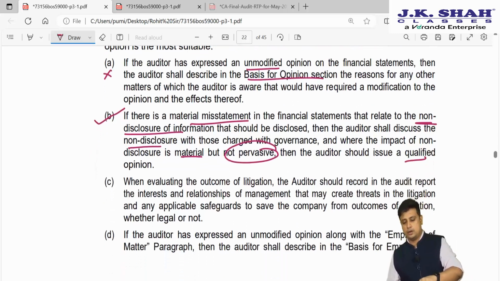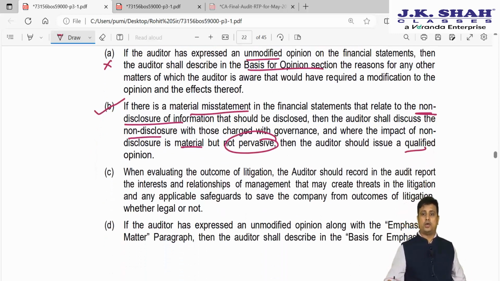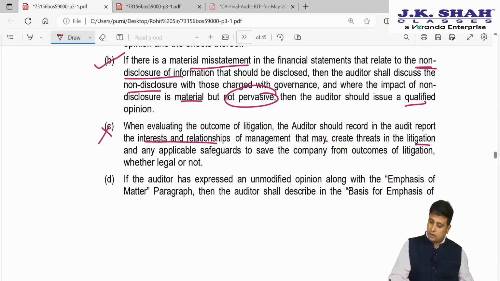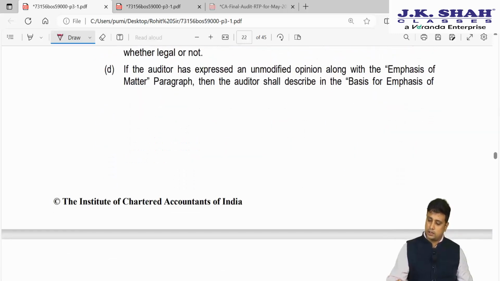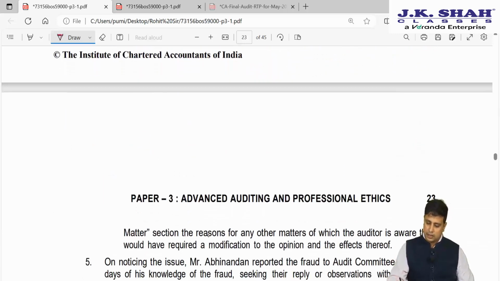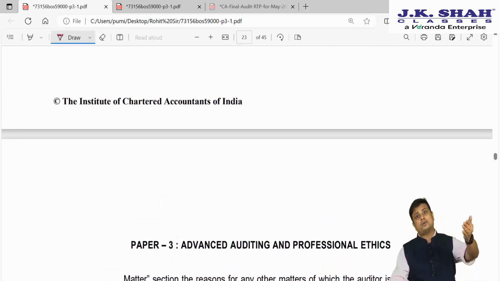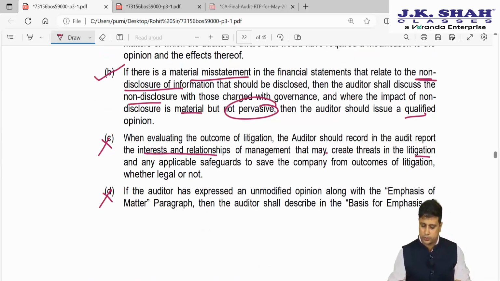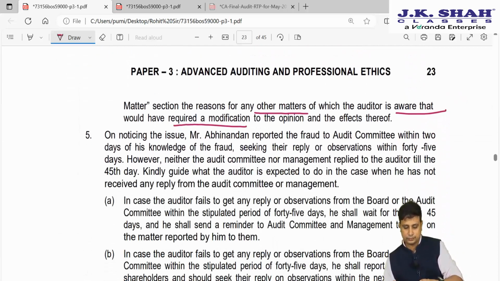Yes. When evaluating the outcome of litigation, the auditor should record in the audit report the interest and relationship of management that may create a threat in litigation. No, we are not supposed to report anything as such. If the auditor has expressed an unmodified opinion along with emphasis of matter, the auditor shall describe in the emphasis of matter para the reasons for any other matter which the auditor is aware that would require modification. If we require modification, when we give a modified opinion, we cannot express it in an emphasis. So here again option B is the correct answer.